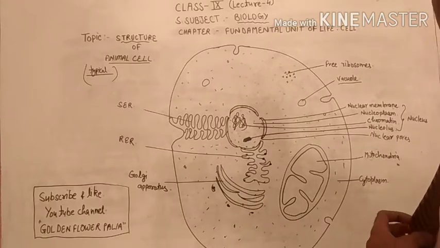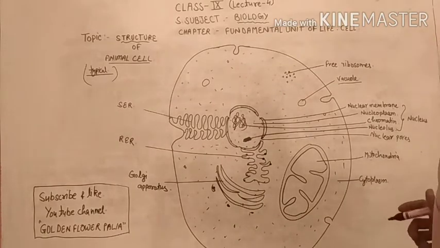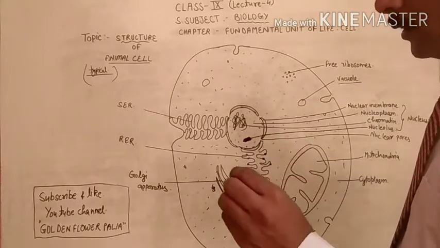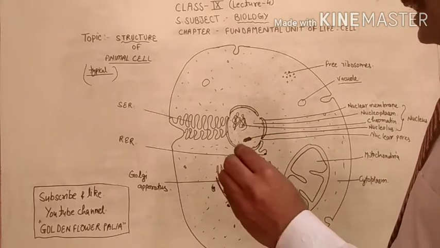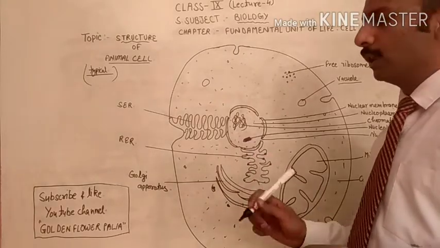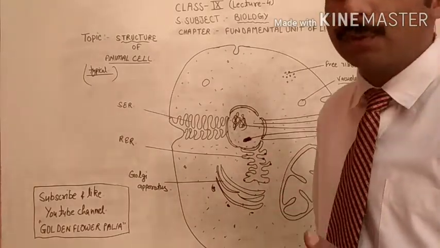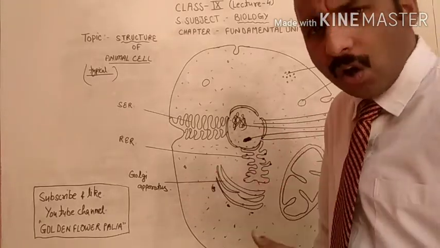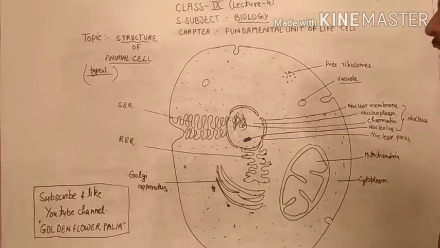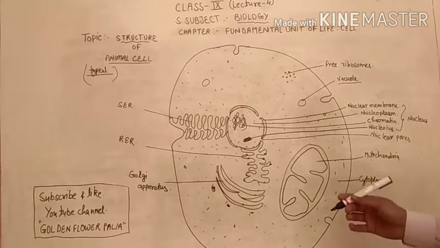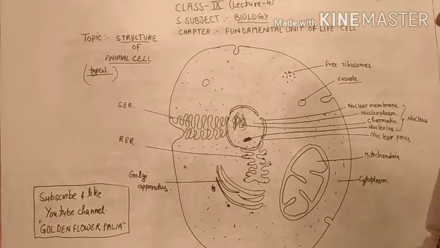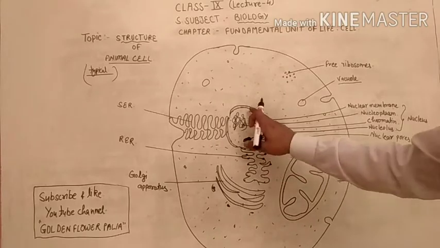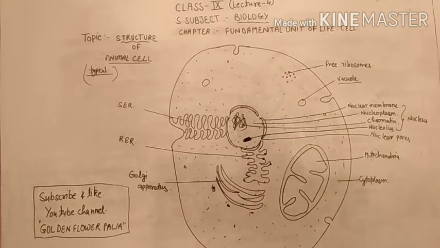Now come to the next one: the nucleolus, the smallest nucleus present inside the nucleus. This nucleolus helps in the formation of ribosomes, which we will discuss later in detail. So this is called the nucleus of the nucleus. Due to the presence of this nucleolus, it helps in the formation of ribosomes, and this is also a part of the nucleus.